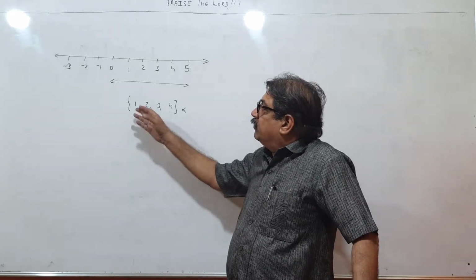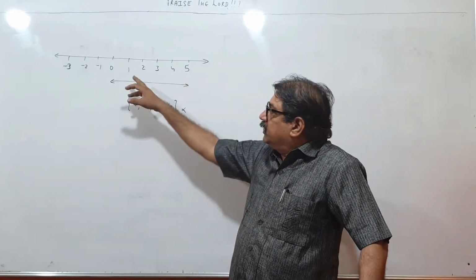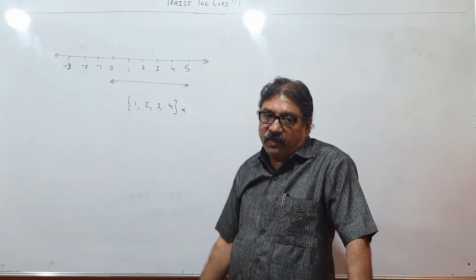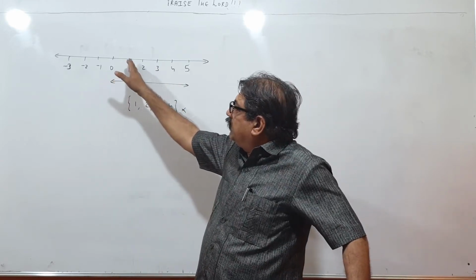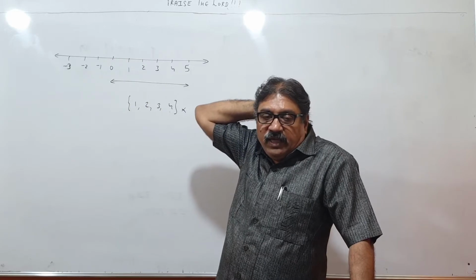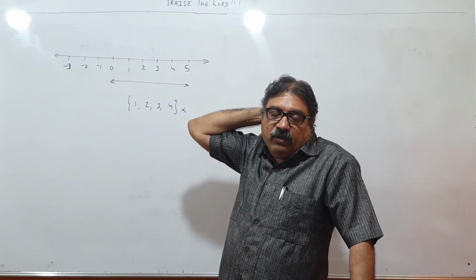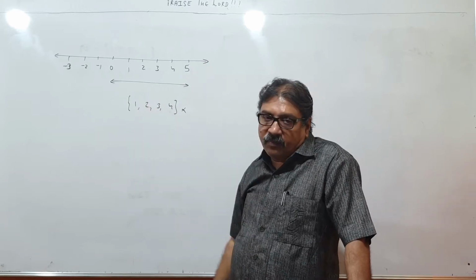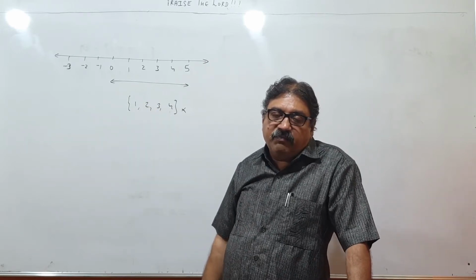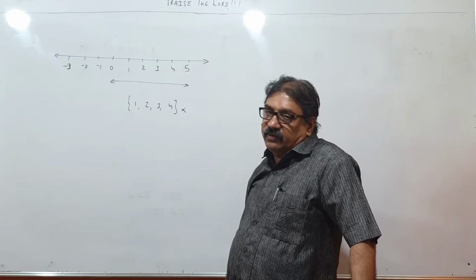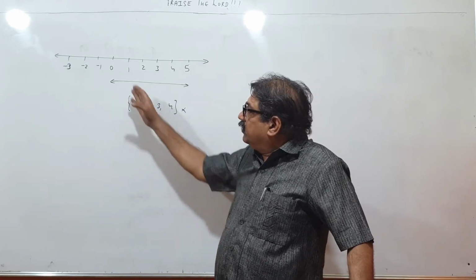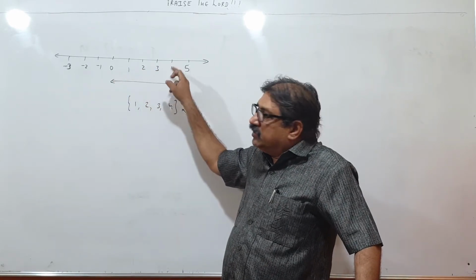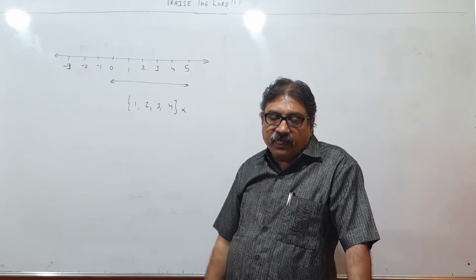So the answer, between 0 and 5, cannot be 1, 2, 3, 4, because there are some numbers here also, some numbers here also like this. If I would have told you write all the natural numbers between 0 and 5, then this answer is correct. But if I say write all the numbers between 0 and 5, then this cannot be the answer because you are not writing the numbers in between these integers which you should be writing.